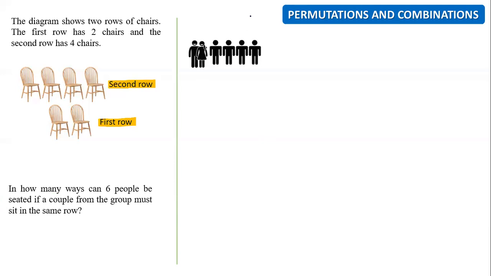So this is a diagram that I created for you. You can see this is the couple, right? Can you see the couple here? And 4 other members. Total of them is 6. This is the chair.